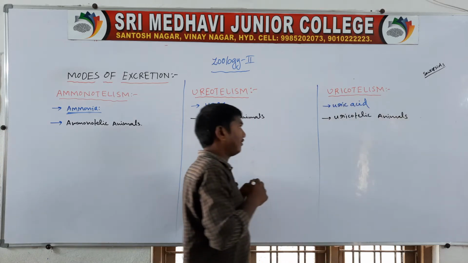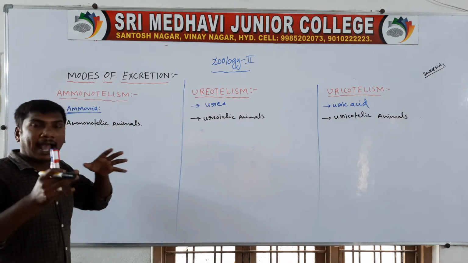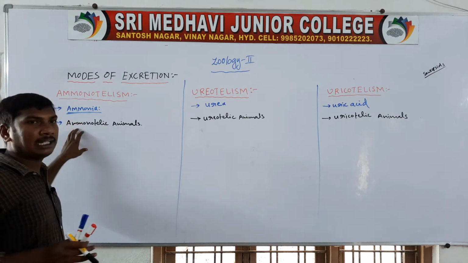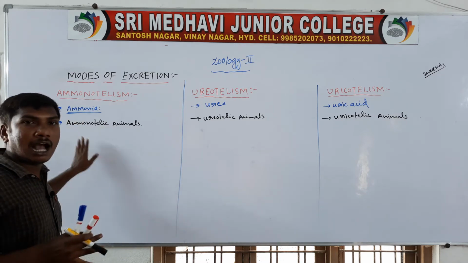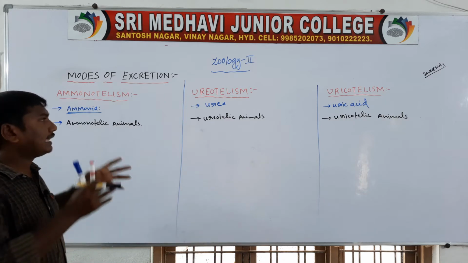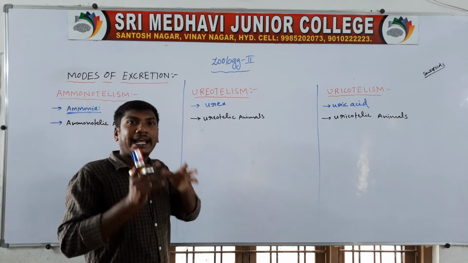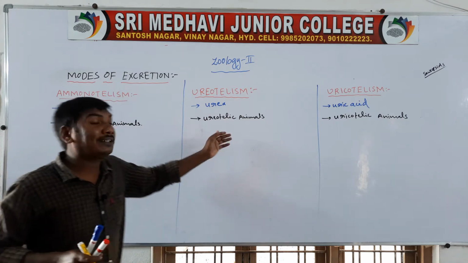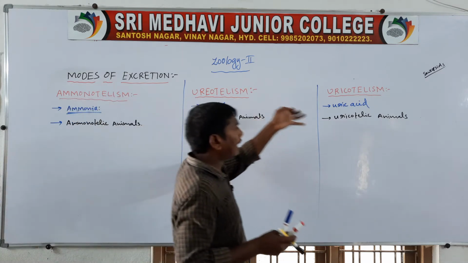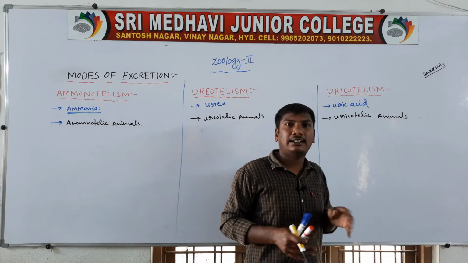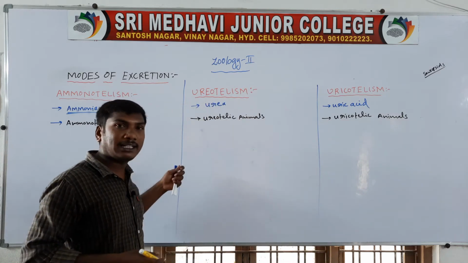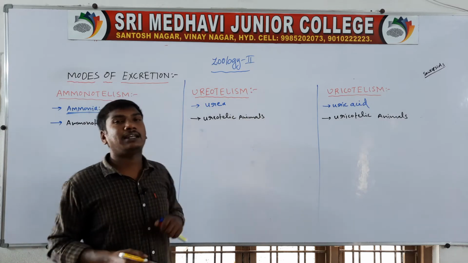Once revised: the animal whose excretory waste material is ammonia is called an ammonotelic animal. The animal excreting urea is called a ureotelic animal. The animal excreting uric acid is called a uricotelic animal.